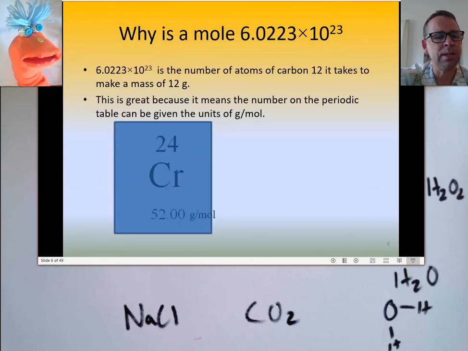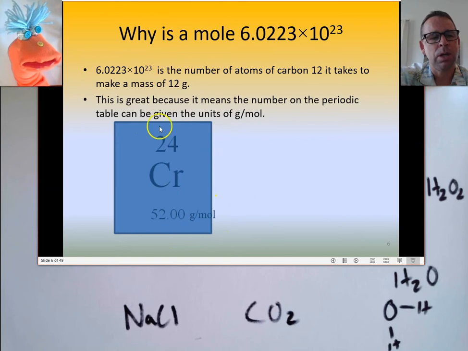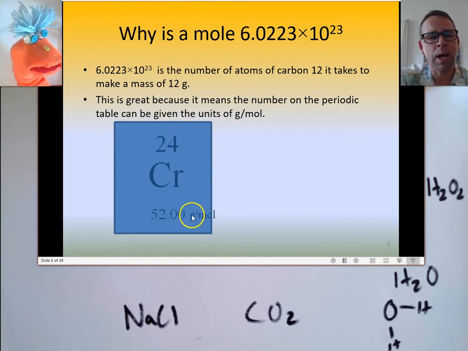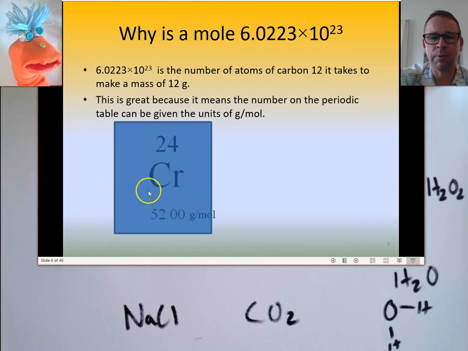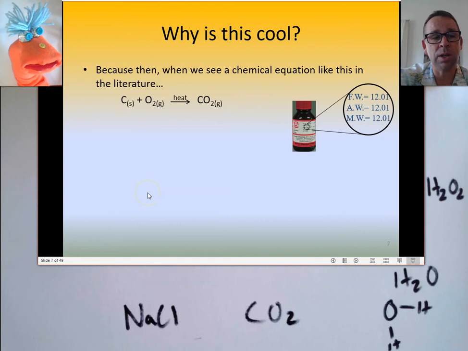Well, it means that the number on the bottom of our elemental box, under the symbol, has units, and those units are grams per mole of that given atom. So if I want to get a mole of chromium, I can weigh out 52 grams. Now, why is this a good thing?